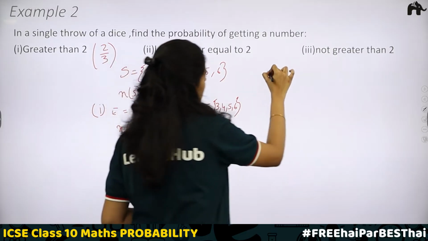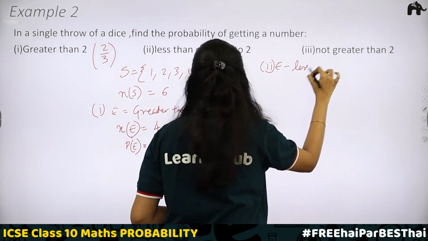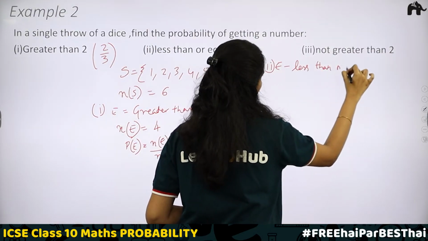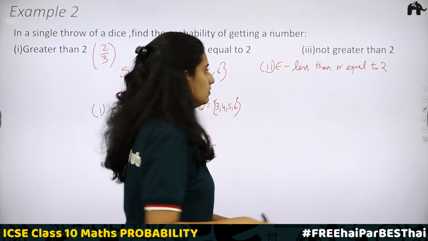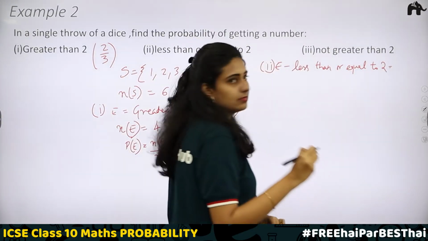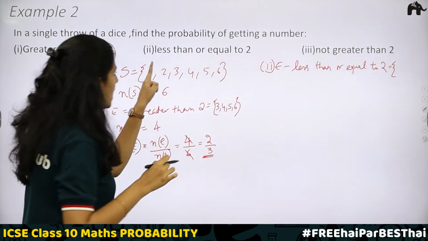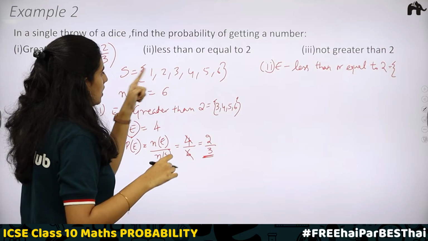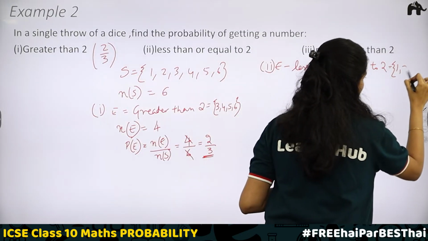Now the second part, the event is less than or equal to 2. How much do we get? Less than or equal to 2 means 1 is less than 2, or equal to 2. Here we have 1, 2.